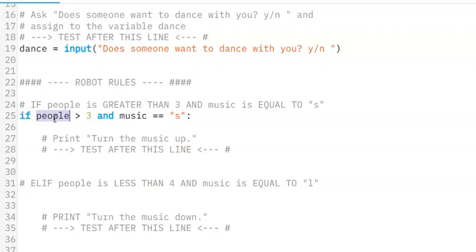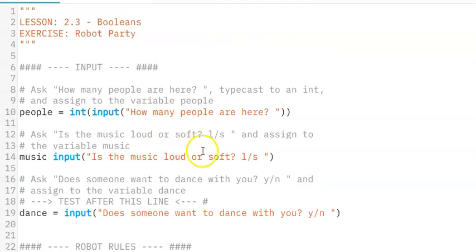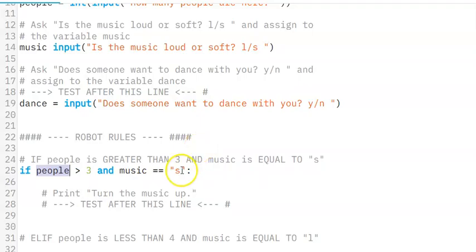We want to see if there's a lot of people, more than 3, and the music is S, and I think S means soft. So more than 3 people and the music is soft. Then we're going to print turn the music up, because we've got a lot of people there and the music is not very loud. So that's basically what we're implying.